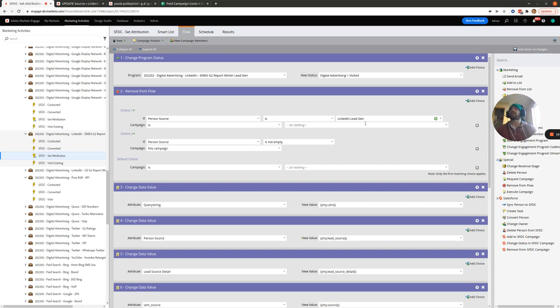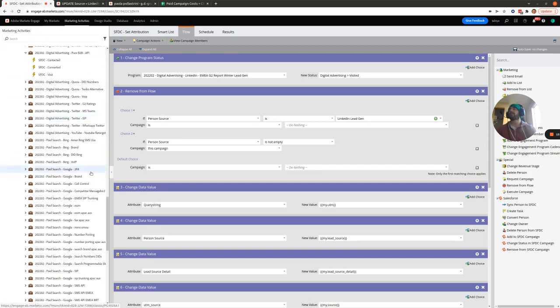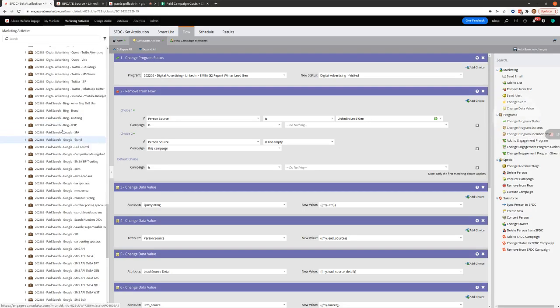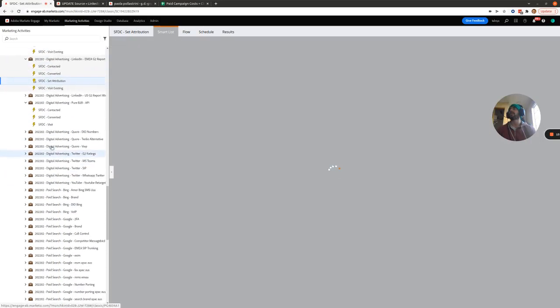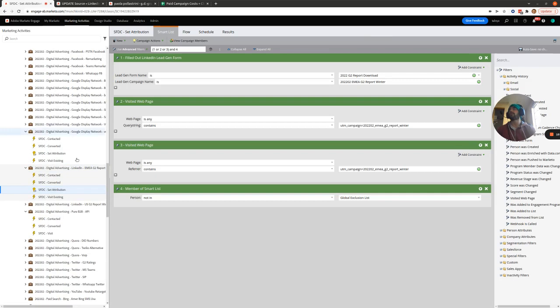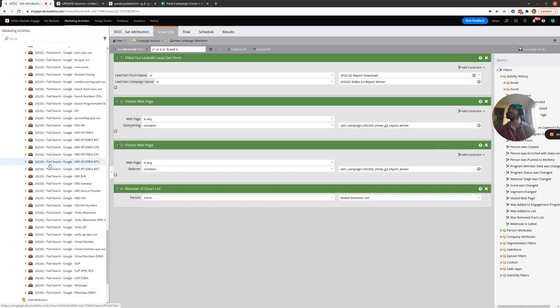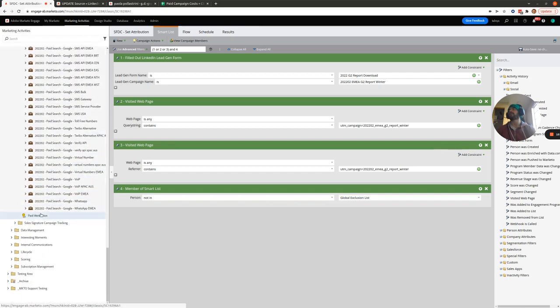And the reason, as I mentioned, is that LinkedIn lead gen people are created with a person source, and we need these LinkedIn people to come through this set attribution smart campaign, and this gets called by the paid attribution master.